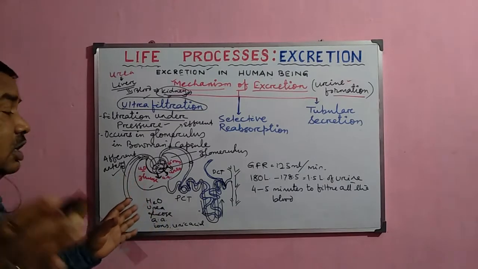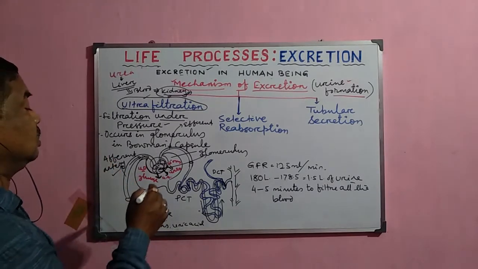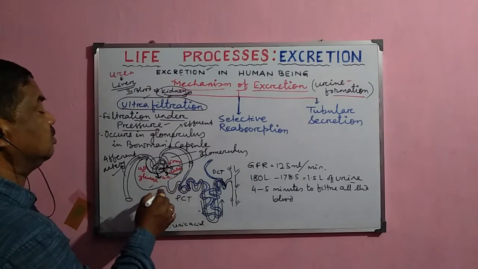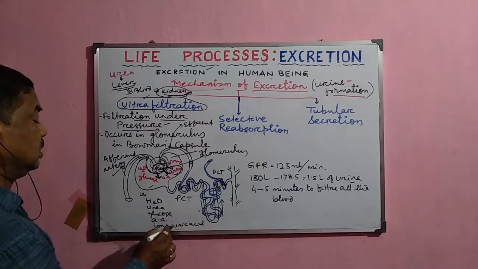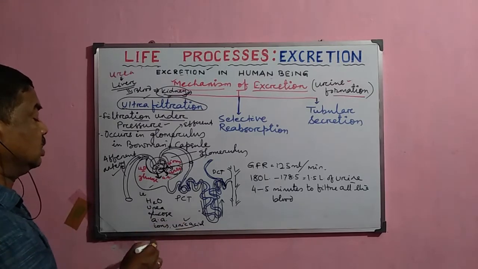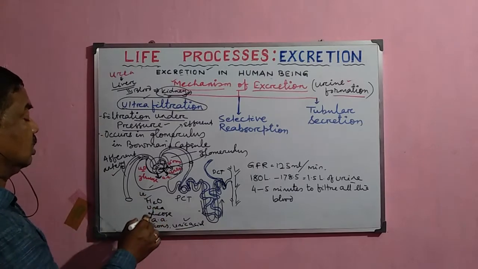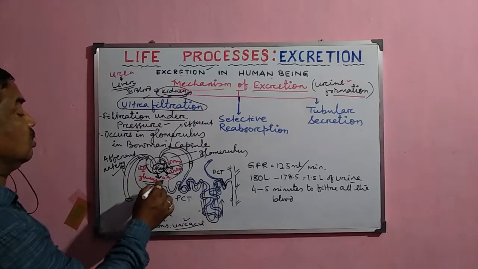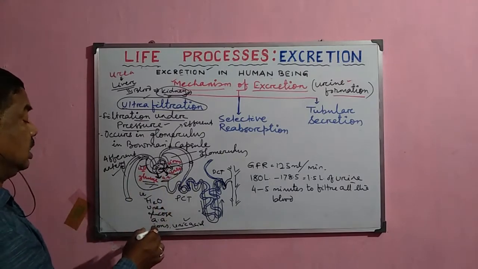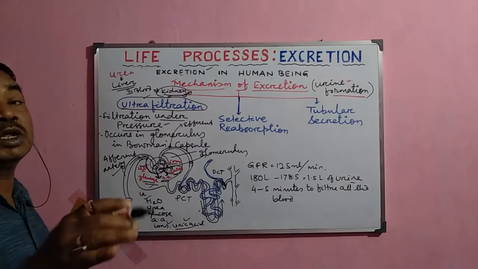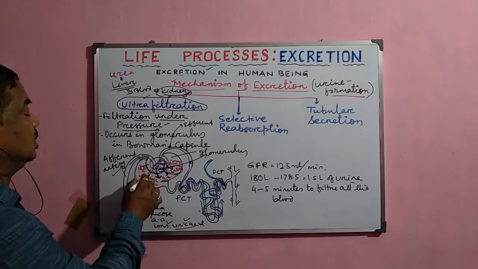And during filtration, some important molecules also filter along with the waste products like urea and uric acid. Normally urea and uric acid are the important wastes, but along with them there are many other smaller molecules like water, glucose and amino acids, and many ions like sodium ion, potassium ion, chloride ion, and some salt. They are also filtered here.